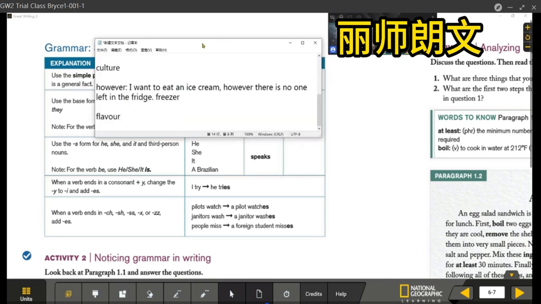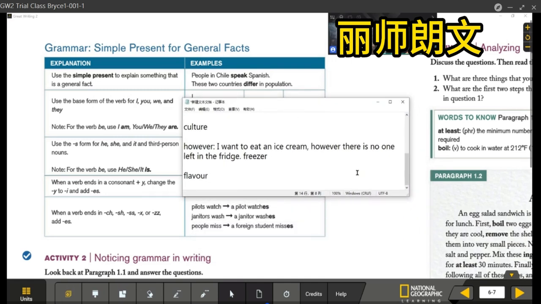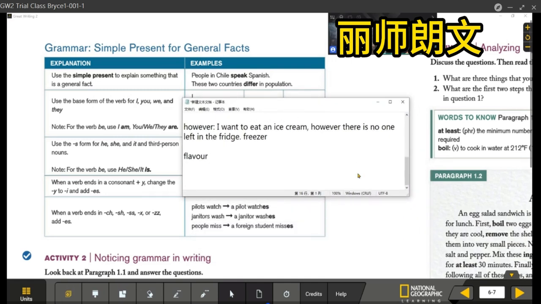People in Chile speak Spanish. These two countries differ in population. Population. Now make one sentence of your own. Use simple present.